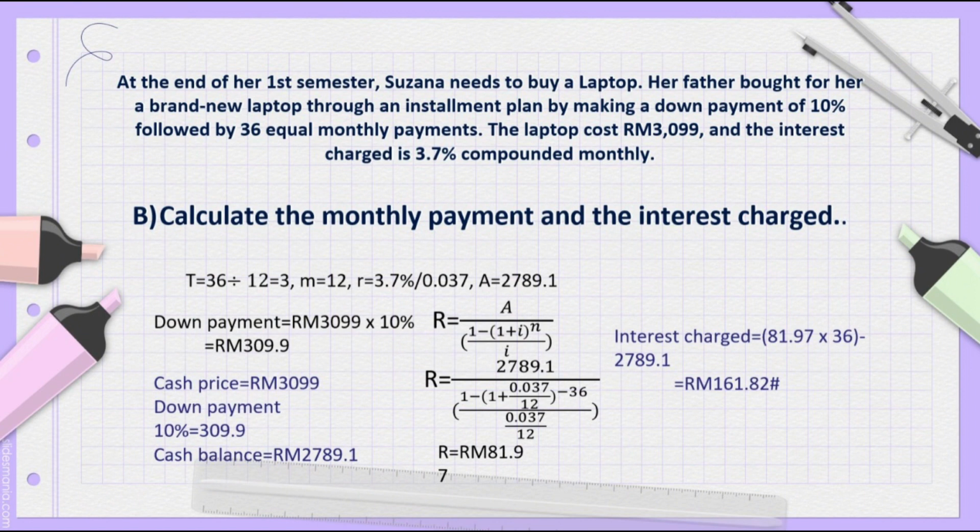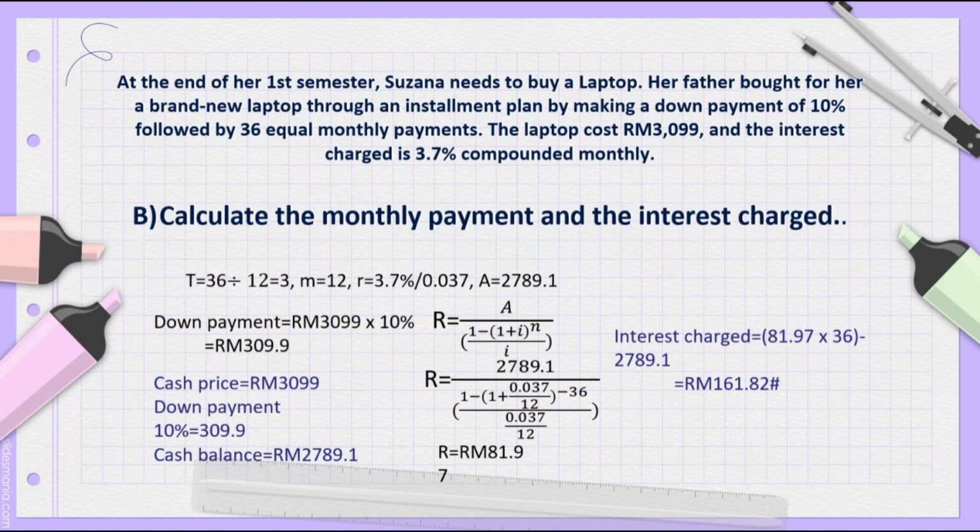Next, A equals 2,789 ringgit and 10 cents. So I will use R equals A divided by [1 minus (1 plus i) to the power of negative n] over i.